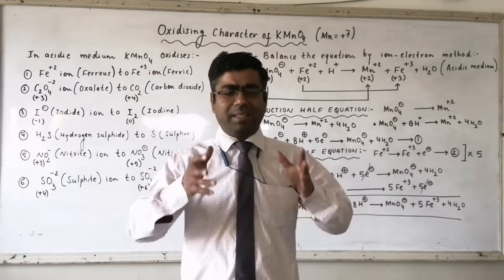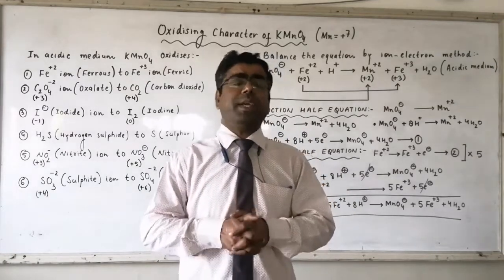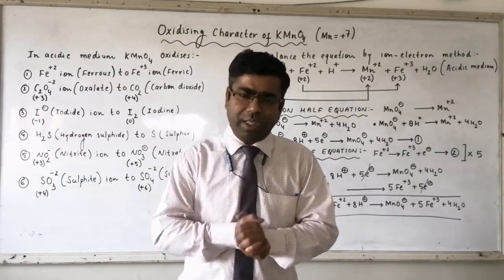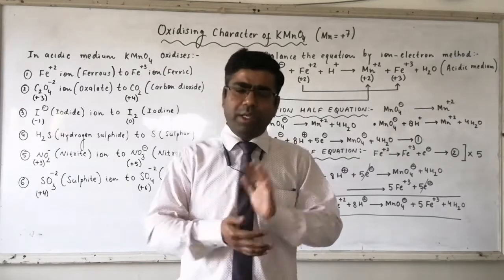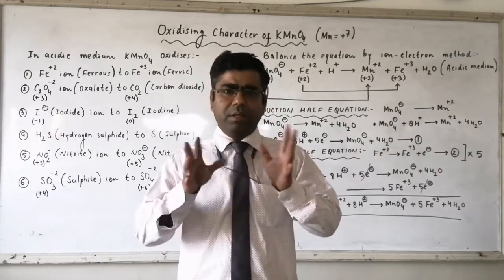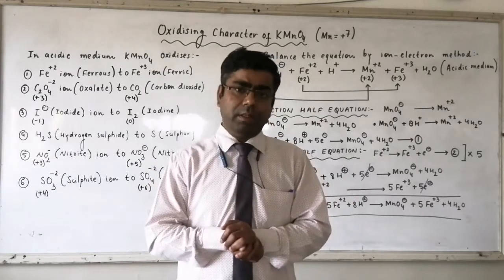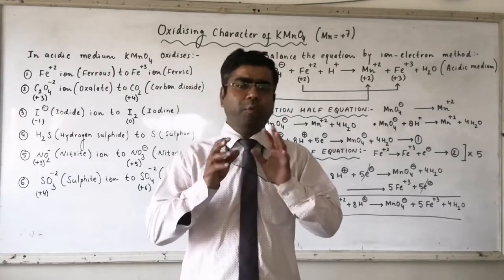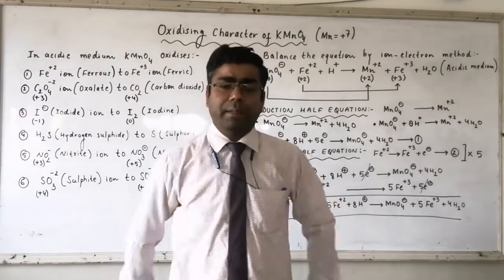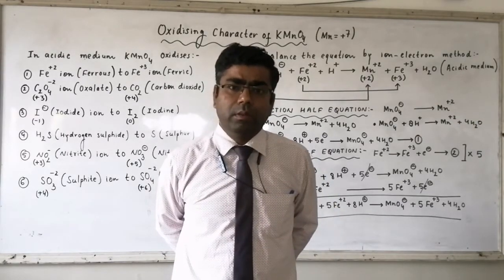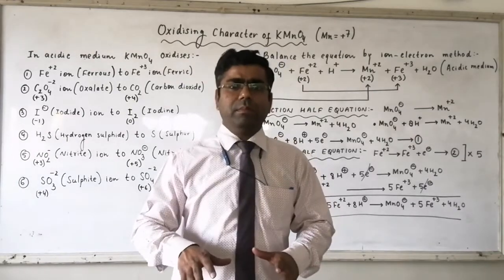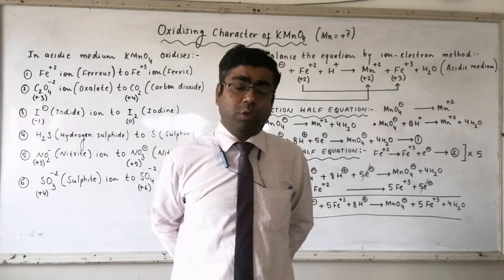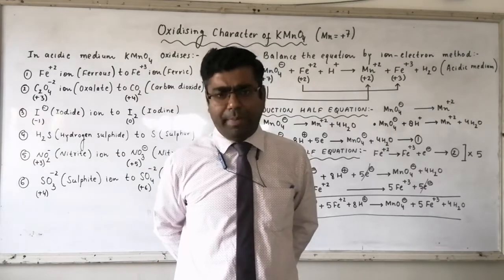Or we can say the oxidation state of potassium does not undergo any change. It means it is not involved in the redox reaction, either reduction or oxidation. That's why we can remove potassium from here. So when K+ is removed, we will get the MnO4- ion, which is called the permanganate ion. So every time we will use the permanganate ion for the chemical reaction whenever we talk about redox reactions of potassium permanganate.